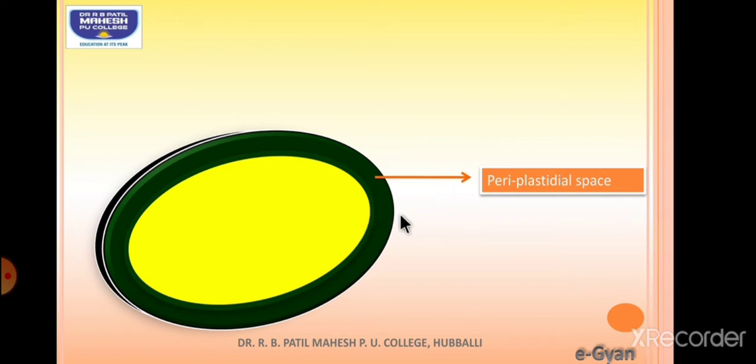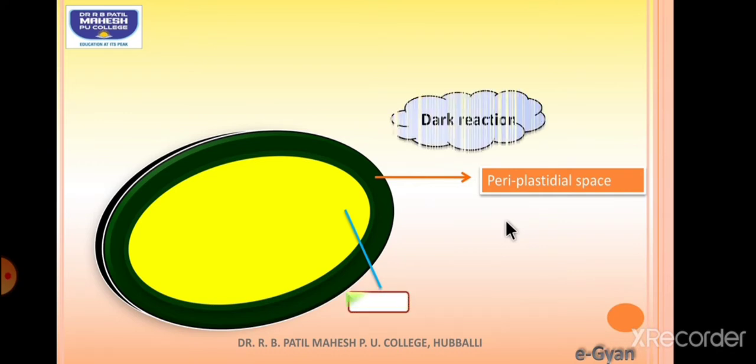Now, inside this inner membrane, in this yellow colored region, what you can see is called the stroma. Okay, so the stroma will be rich with enzymes required for the conversion of carbon dioxide into glucose. So it is said to be the site of dark reaction. We are going to discuss what the dark reaction is in the next slide.